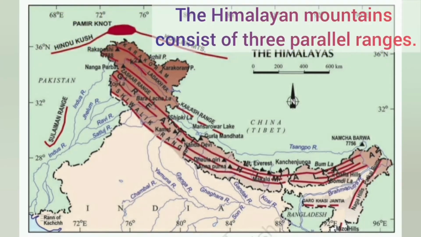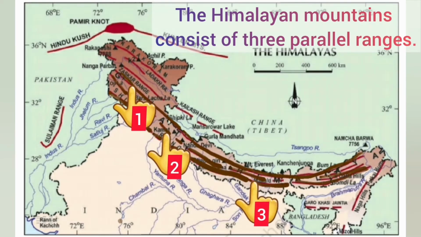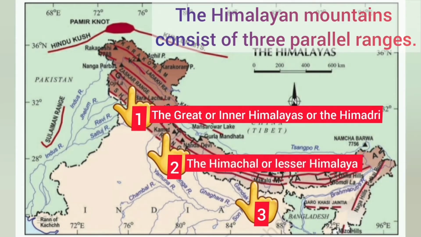The Himalayan mountains consist of 3 parallel ranges in their longitudinal extent. The first one is known as the Great or Inner Himalayas or the Himadri. The second one is known as the Himachal or the Lesser Himalaya, and the third one is the Shivalik range. Now let us know about them in detail.